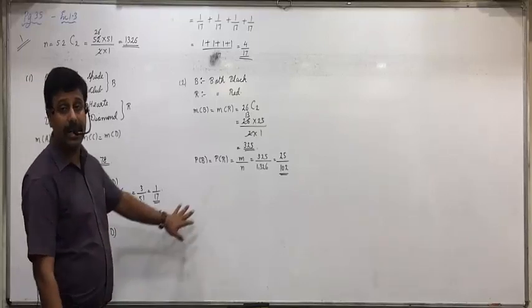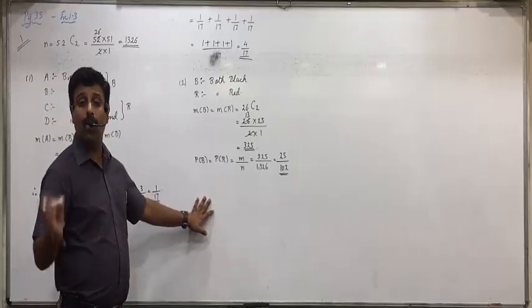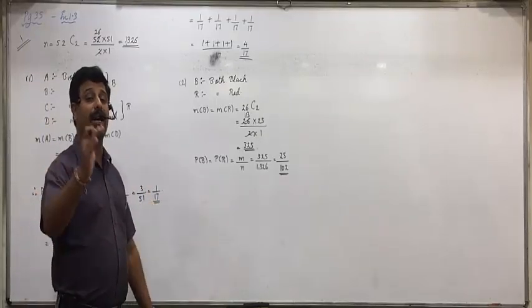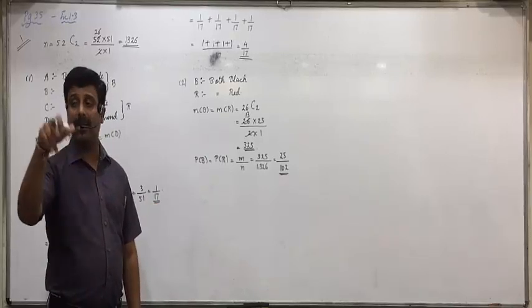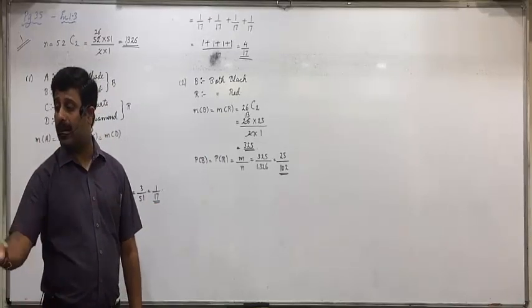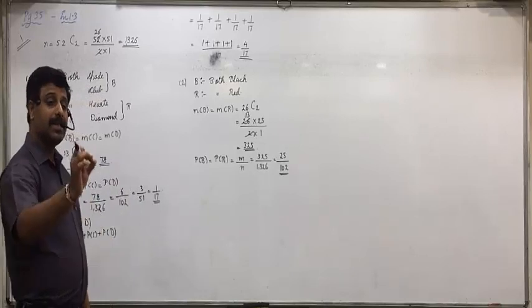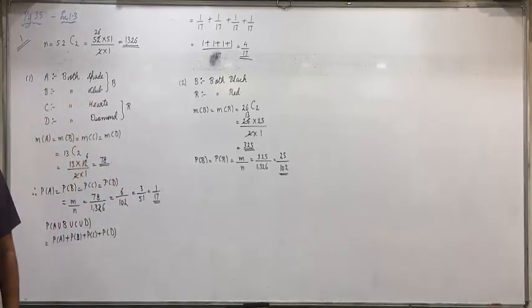Now again what do we need is B union R. Both are of same color means either both are black or, means union, both are red. B union R. Same word comes means we have the law of addition.